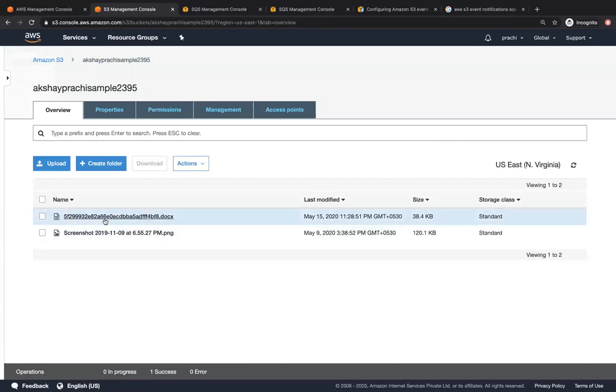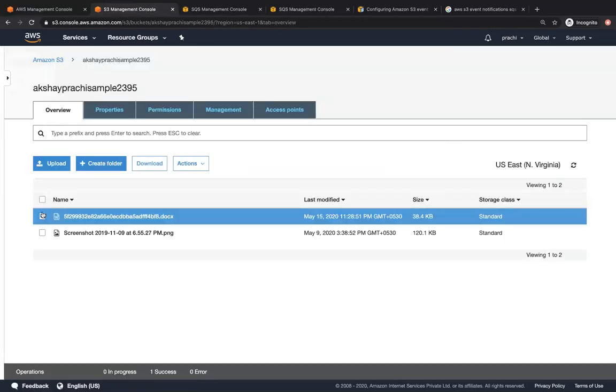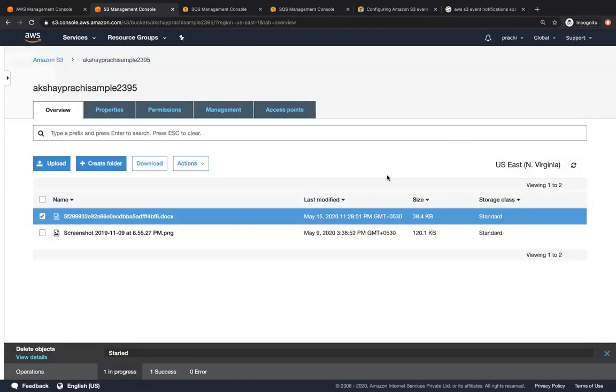So now this file has been added. But right now, if I go to my SQS queue and I refresh, you can see there is one message over here, and that message would have been to test the configuration between S3 and SQS. So instead of looking at that message right now, let us delete this object and let's look at whether we got one more message over there.